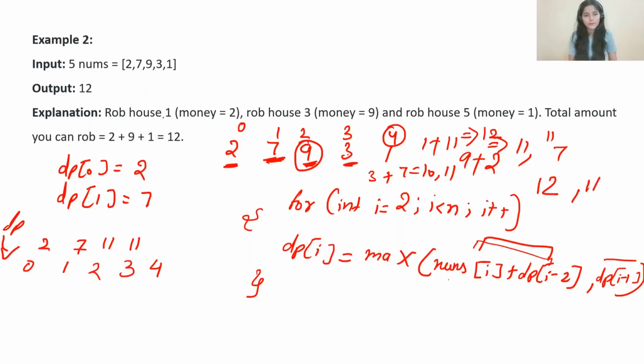Obviously 12 is maximum. So in dp of 4, we'll be having 12. So for the output, you can simply return the element present at the n minus 1 position, because n value is 5, and 5 minus 1 is 4. So dp of 4 we have 12. Okay, hope that is clear.